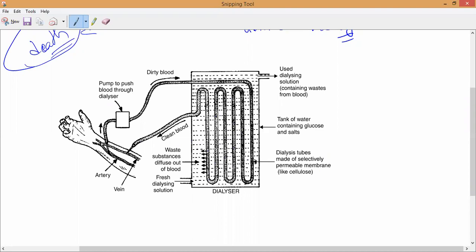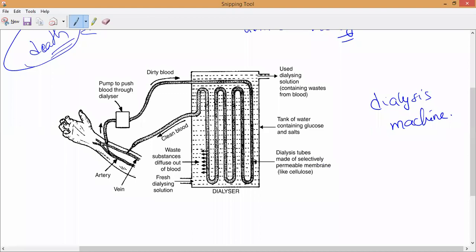The blood of a person having any kind of kidney failure can be cleaned regularly. It is not on a daily basis, but most probably on a monthly basis. It is cleaned regularly by using a kidney machine. What else can we call this kidney machine? Dialysis machine.